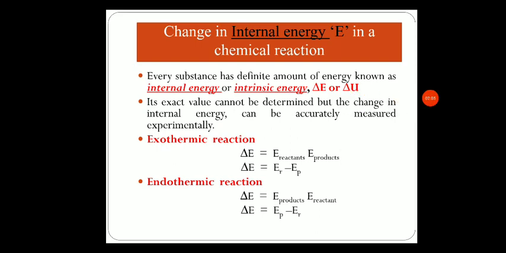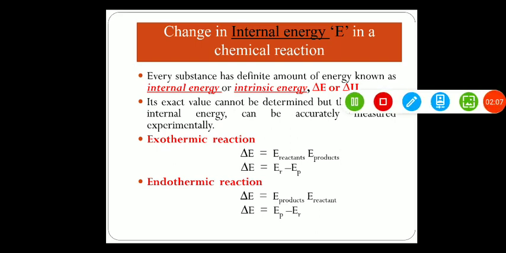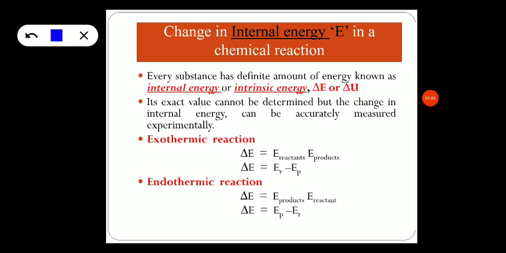In case of an exothermic reaction, the energy of reactants is more than the energy of the products. That is why the change in internal energy is determined by subtracting the energy of the products from the reactants.